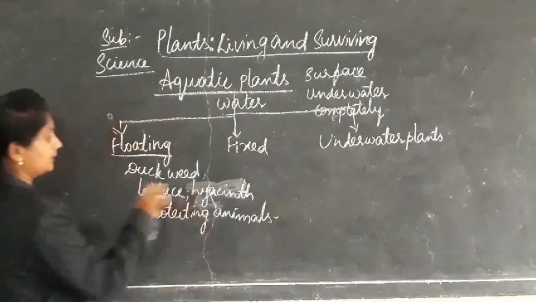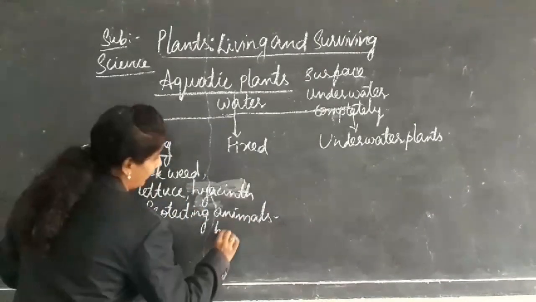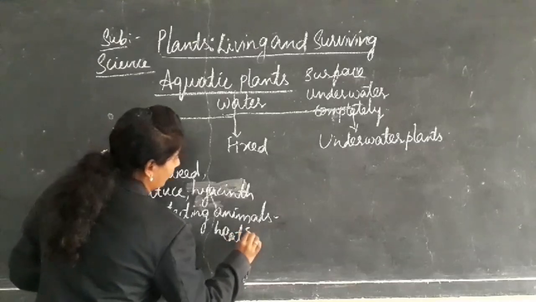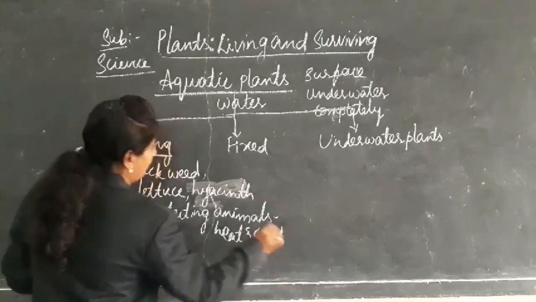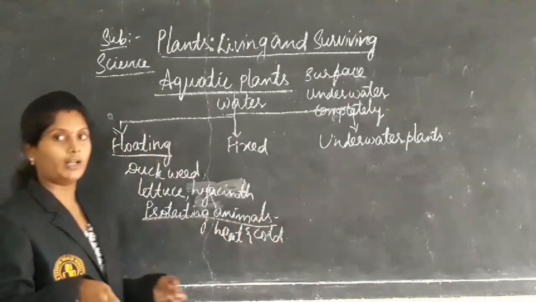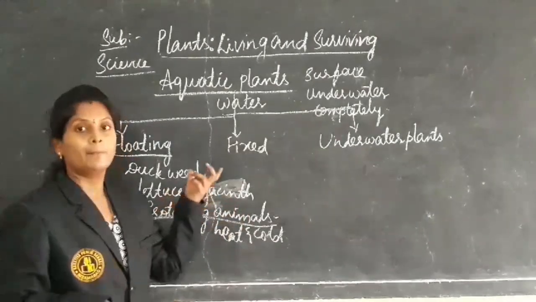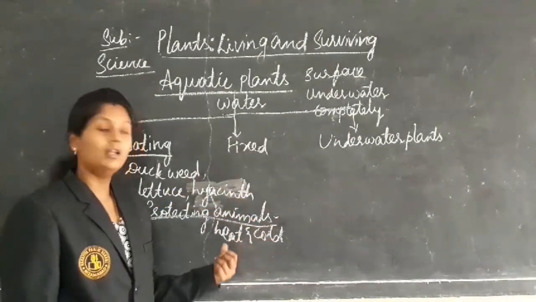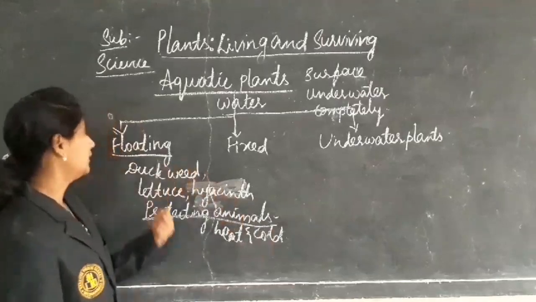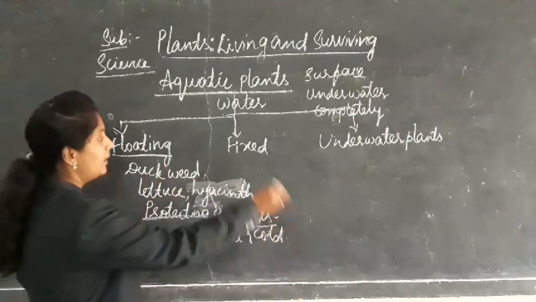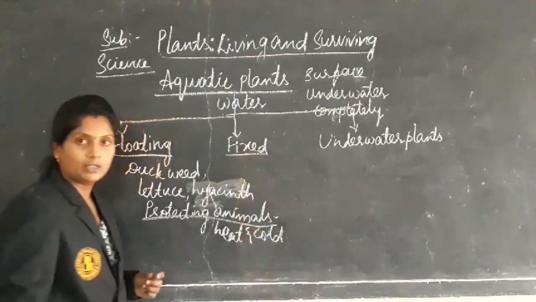Protecting some animals from heat and cold. The animals which are living in the water, these plants are protecting them from the heat and cold. That is about the floating plants. Next, coming to the fixed plants.